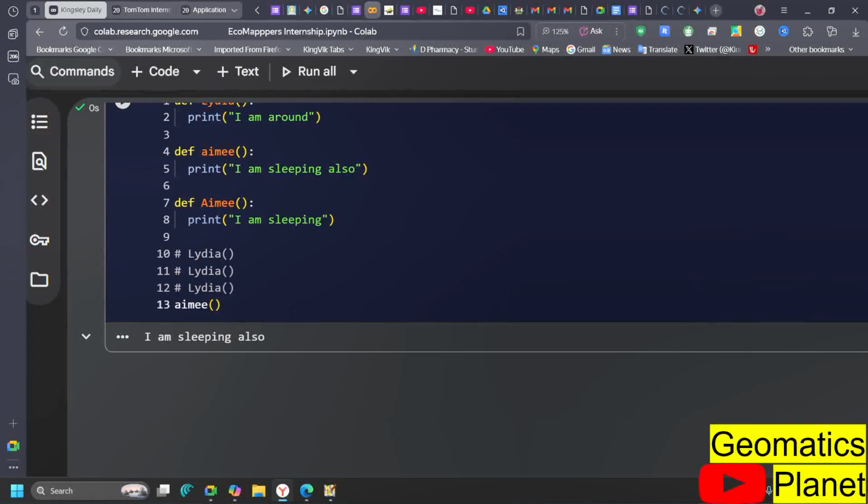Now you also need to make sure that you use a valid function name before it will work. Then why do we need functions? There are several reasons why we need functions and use them. You don't need to write the same statement or calculate the same thing many times. You don't need to make that happen.